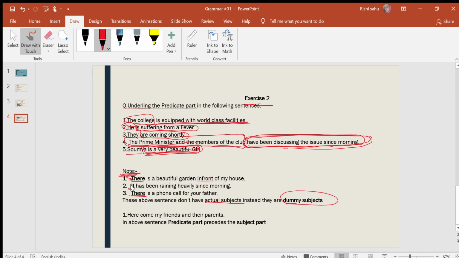It has been raining heavily since morning. There is a phone call for your father. Can you see the words there, it, there? I bolded these words. These sentences don't have actual subjects. Instead, they are dummy subjects. So there, it, there, these are dummy subjects.